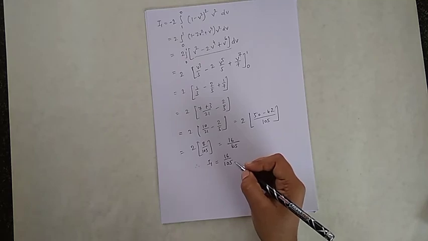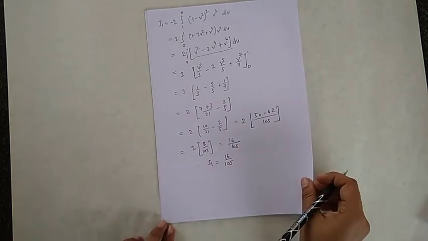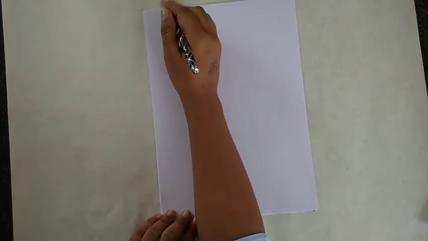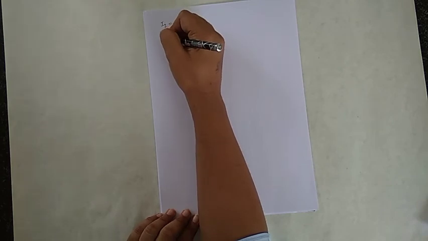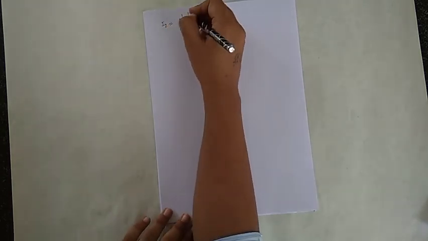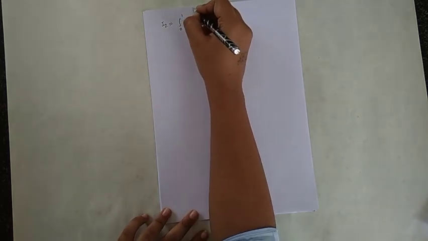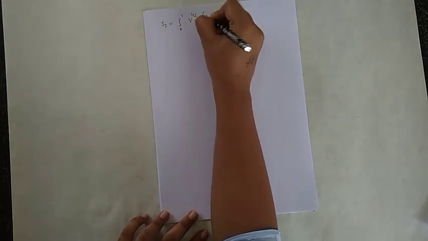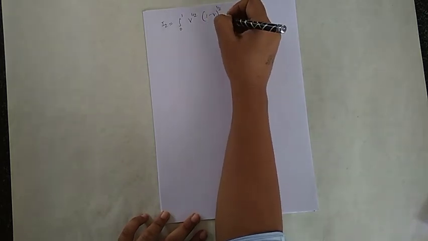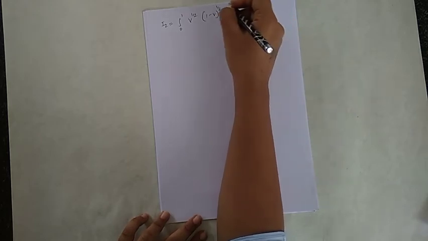Next we are going to calculate the value of I2. So I2 is equal to the integral from 0 to 1 of v to the power 1 half, 1 minus v to the power 1 half, dv.